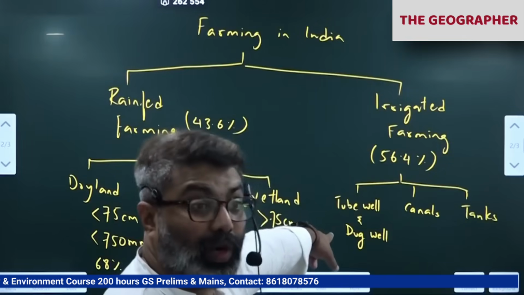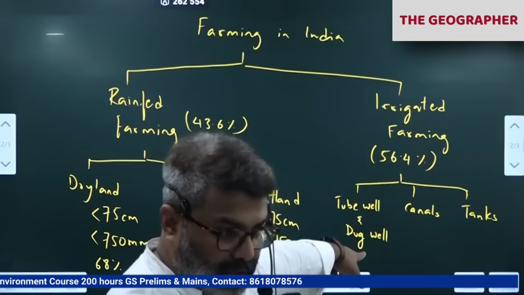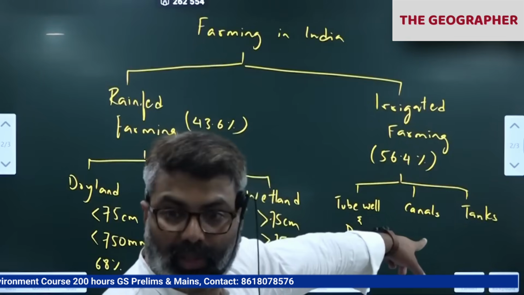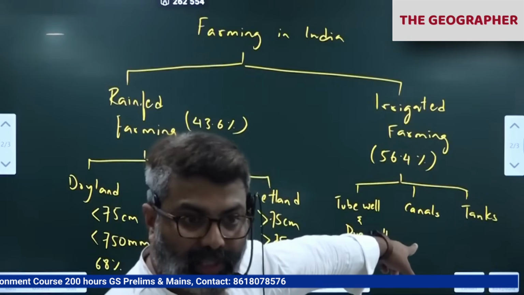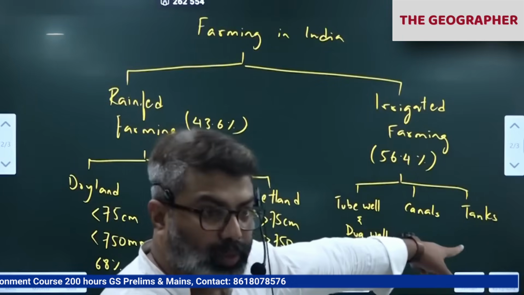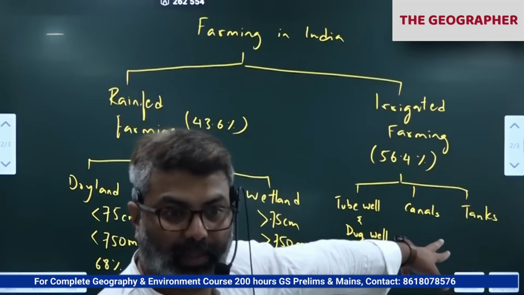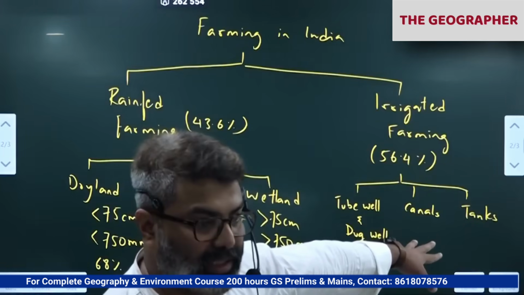Dug wells and bore wells use groundwater. Canals use reservoir water. From the dams and all, we have so many canals deviating out. Tanks are small ponds that we recharge during the rainy season. Correct? Recharge during rainy season.